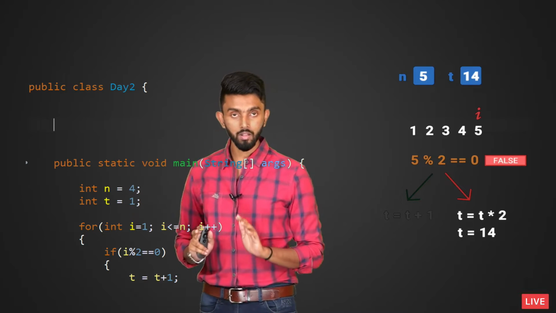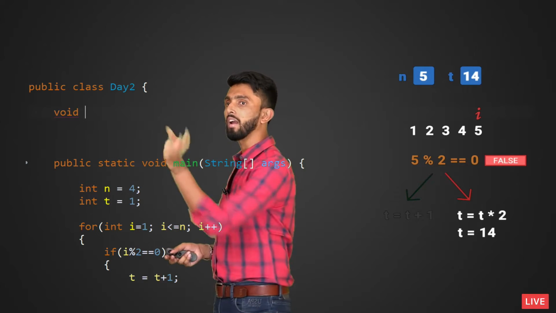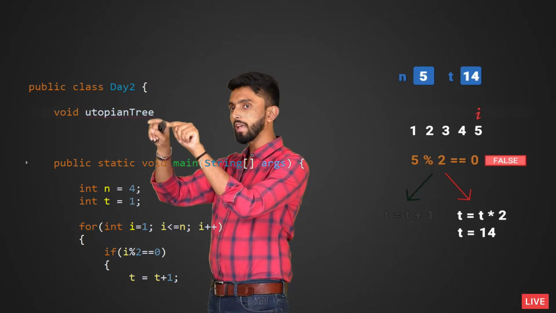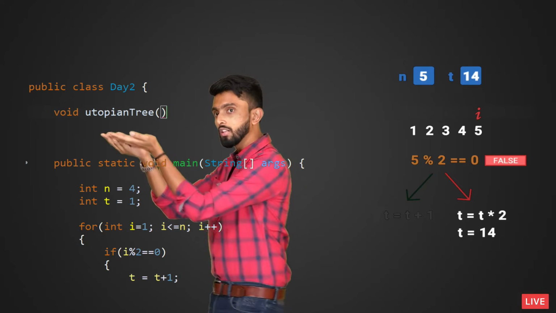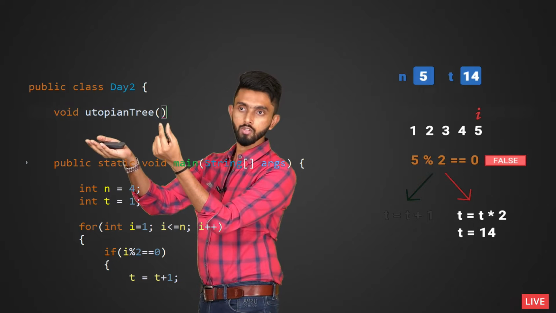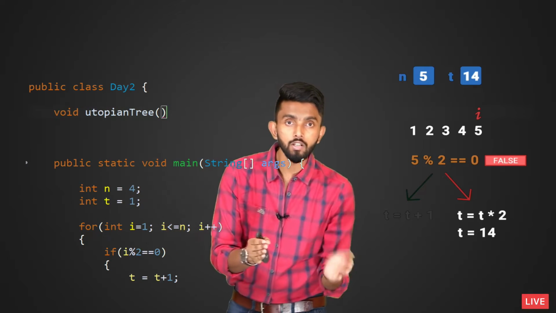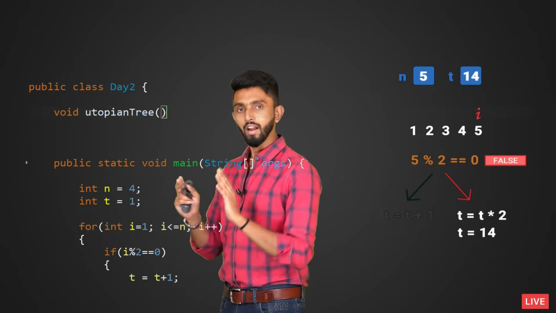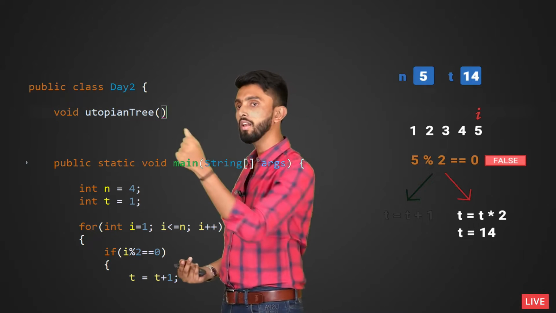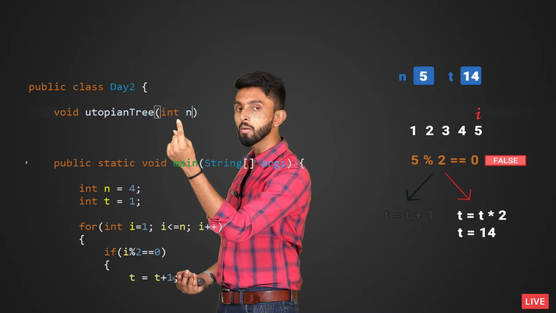Now I am going to create a method. I will call it void for the time being, and I will paste the name which I said, utopianTree. Now I will put brackets. If this function should take some input, somebody has to give it some input. Whatever inputs this function should accept, you must write within these brackets. Technically, they are called parameters, the input that you pass, right? And I know that this function should accept one input, which is the number of cycles. So I will write int n like this. What it should accept as input is a value n, which is the number of cycles.